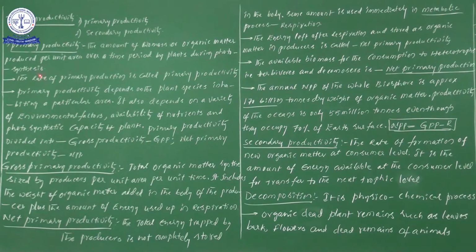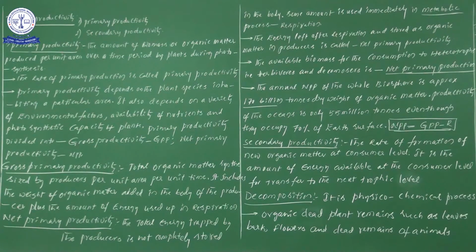By the process of photosynthesis, plants perform photosynthesis. When plants perform photosynthesis, the amount of biomass or organic matter is produced per unit area over a time period, meaning one particular area only.